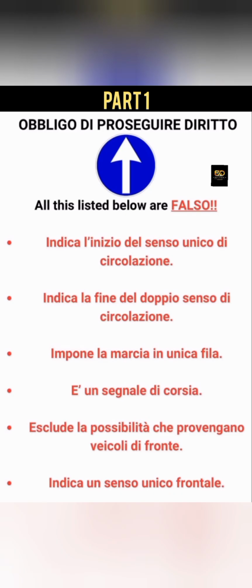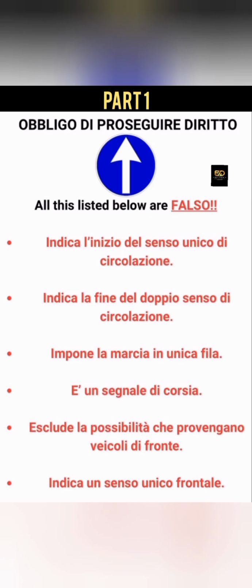Here are some of the falsos. Indica l'inizio di senso unico di circolazione. This is not true because the sign is not telling you about a one way. The one telling you about one way is four-cornered. It's just like this, but it's four-cornered, just a square. So this one is circular.